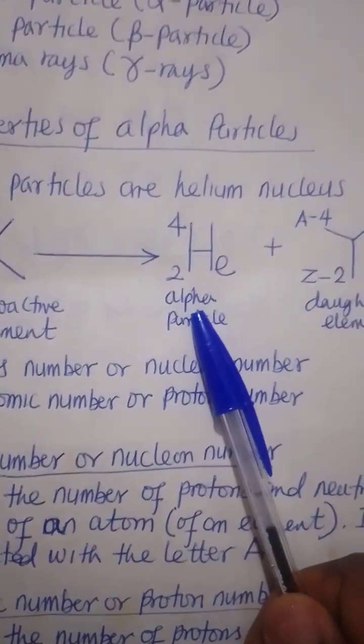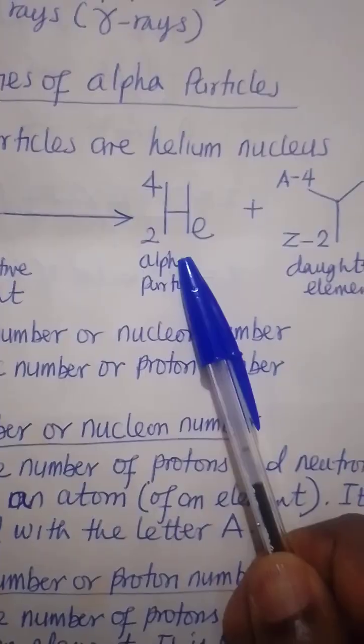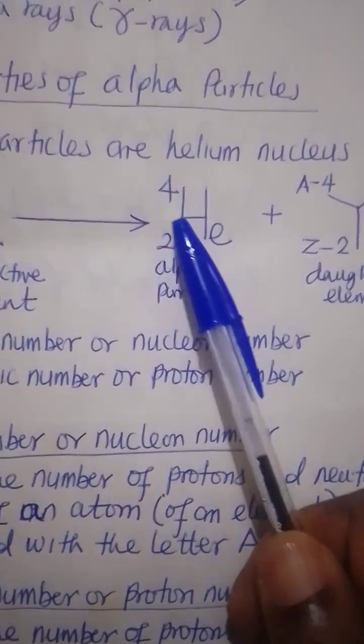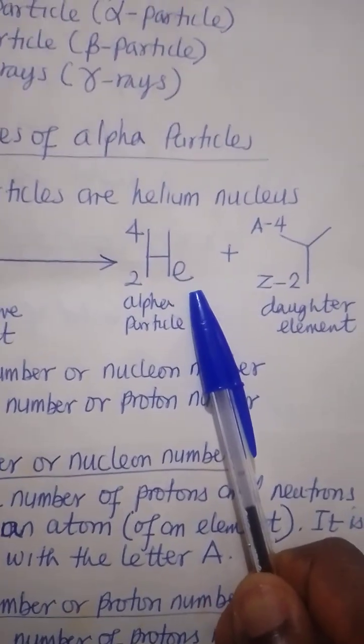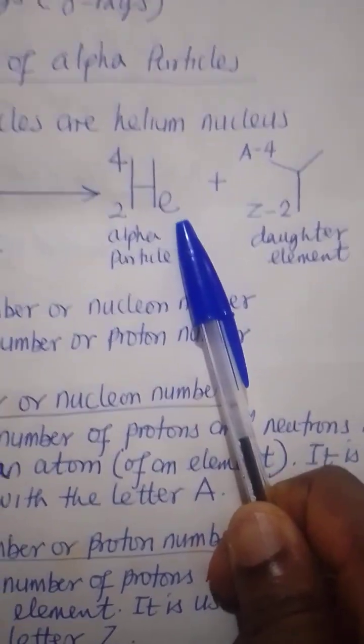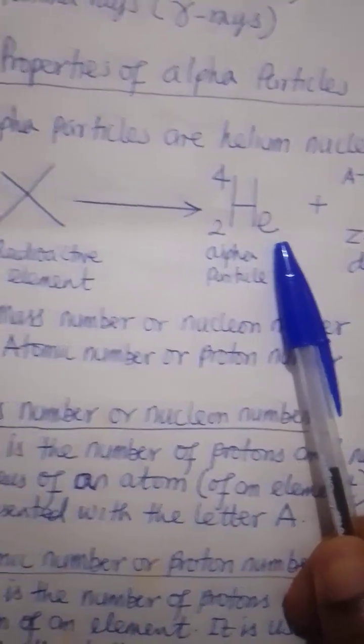The type of radiation is determined by what is represented. So if you see He 4 2, it shows that it's an alpha particle. In other words, we use the helium nucleus to describe the alpha particle.